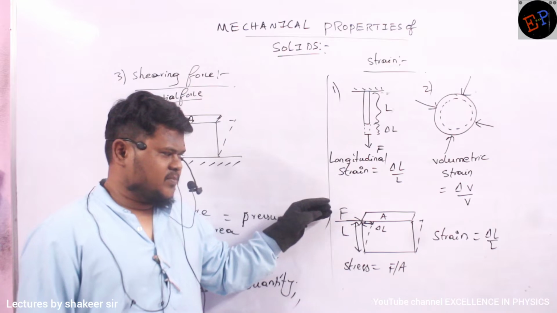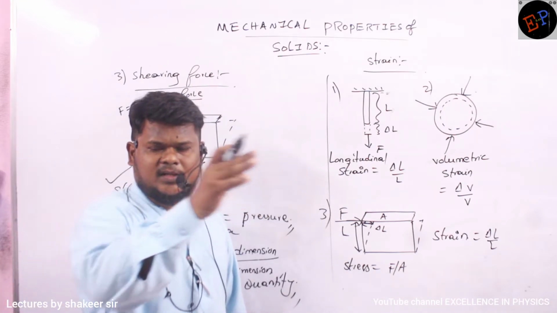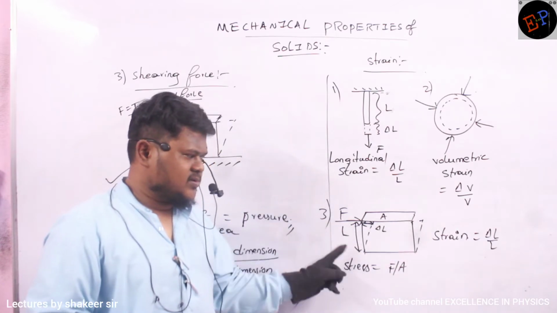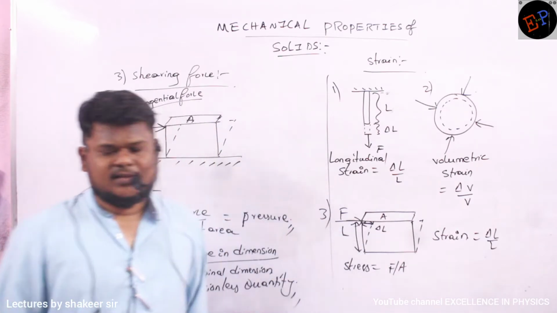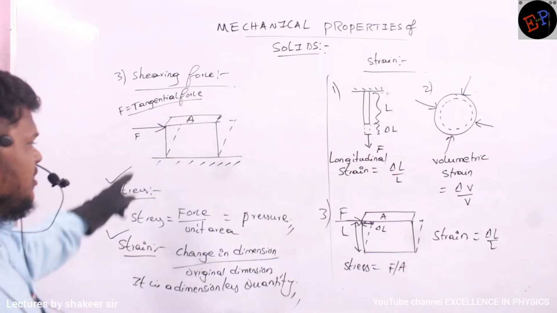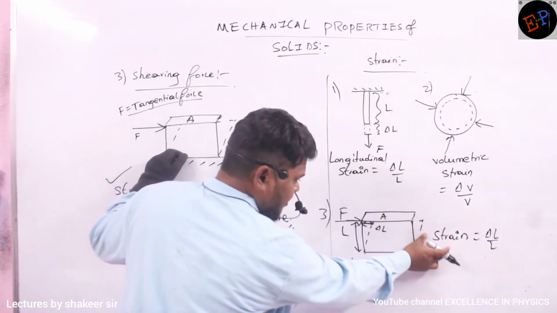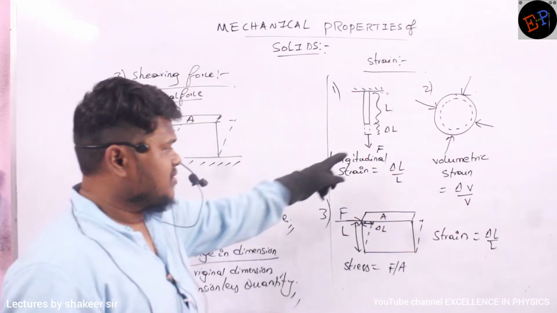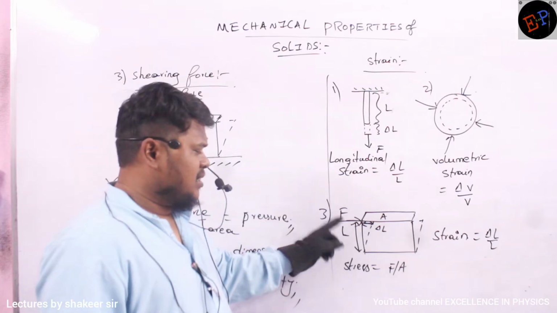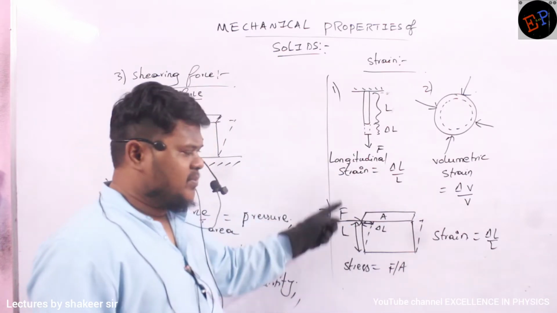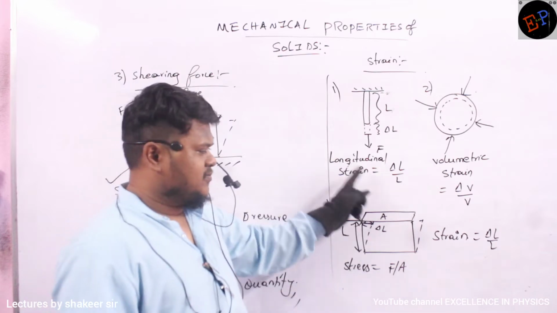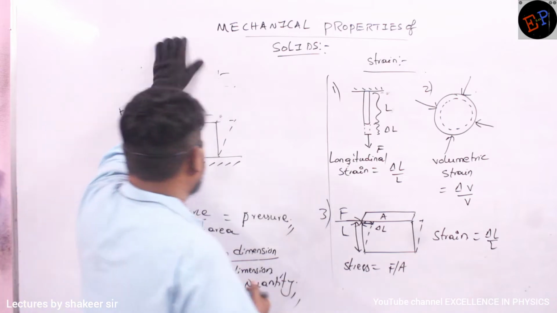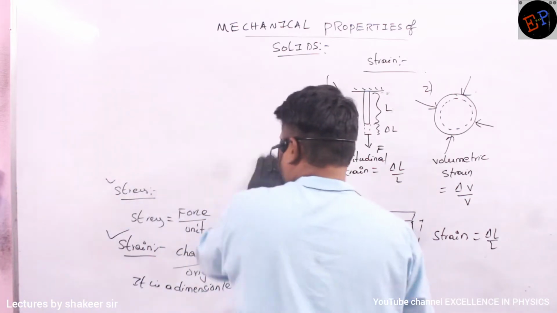So if you apply force, the topmost surface will move in a straight line by some distance. That distance is called delta L, and this perpendicular length is called L. So delta L by L is called strain in this condition. See, here also we are writing delta L by L, here also we are writing delta L by L. But this delta L by L and this delta L by L are not the same. This is elongation per original length. This is lateral movement of the topmost surface divided by perpendicular distance. This formula and this formula are not the same. So therefore, we have studied three types of stresses, three types of strains.